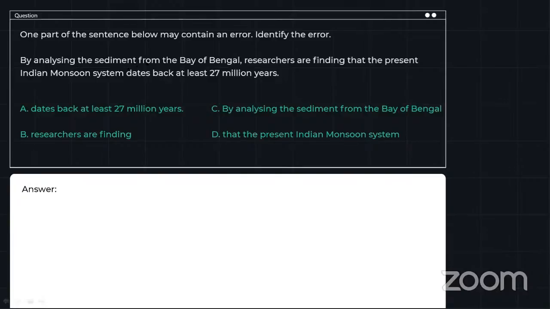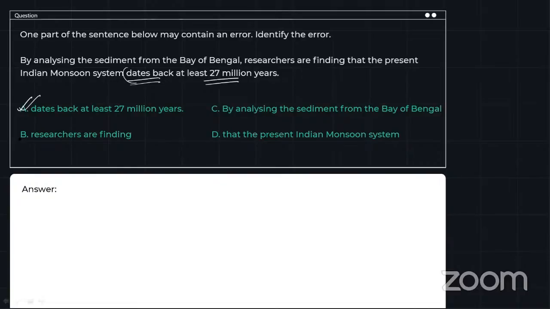By analyzing the sediment from the Bay of Bengal, researchers are finding that the present Indian monsoon system dates back at least 27 million years. Now, this sentence is comparatively very confusing because at one go you will think, oh, there is no error. It's a no error, but you don't have no error in the sentence. Now, what can be the answer? Dates back at least 27 million years. This is completely correct because we are talking about the present Indian monsoon system that is dating back. All right. So this tense over here is completely correct.